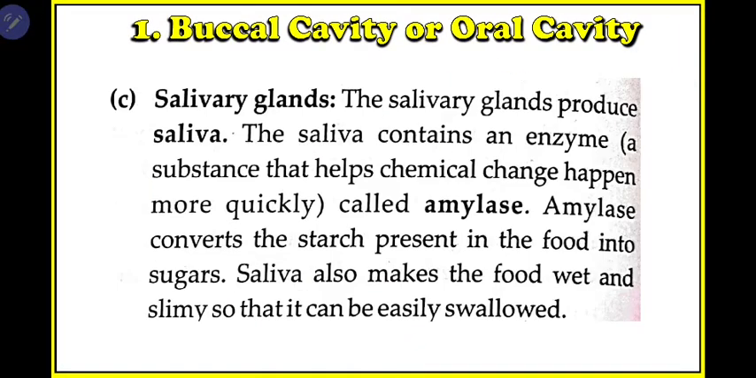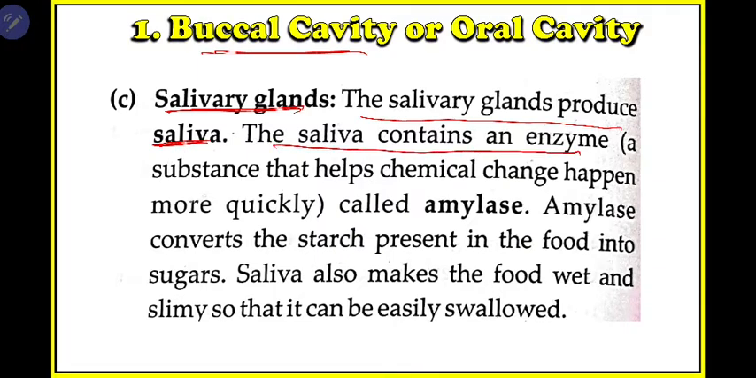Okay, then comes the salivary gland, because your buccal cavity consists of 3 things: your teeth, tongue and salivary glands. Okay, the salivary glands produce saliva. So what is their function? They produce saliva. What does saliva contain? Saliva contains a special type of enzyme known as amylase or salivary amylase. From where do we get saliva? We get saliva from the salivary gland. This gland produces saliva, and saliva contains an enzyme, that is amylase.